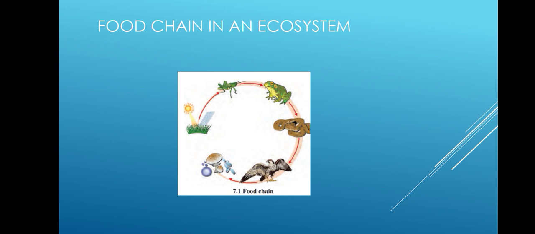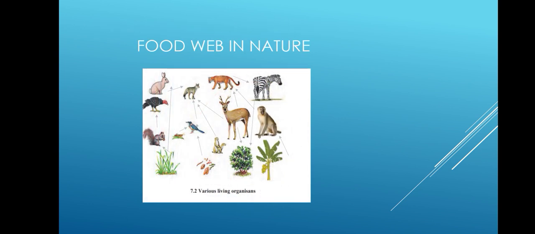Now, an ecosystem consists of many food chains that are interconnected at various levels, and so it forms a web-like structure which is ultimately known as a food web. You can see here that an organism may be the prey for many other organisms.